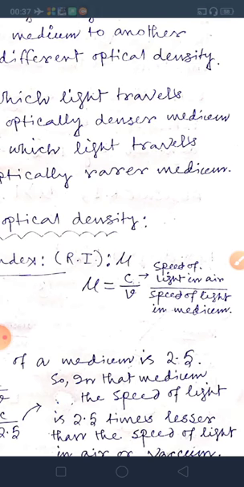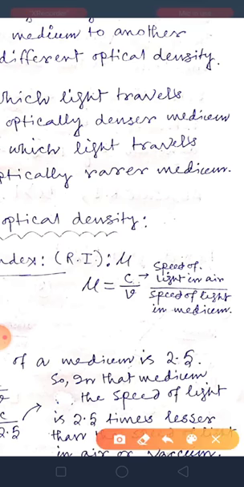So mu is greater when speed of light is lesser in that medium. When mu is greater, then speed of light will be less in that medium.